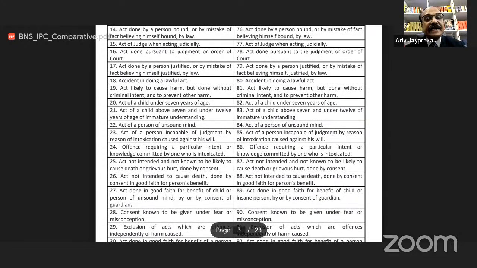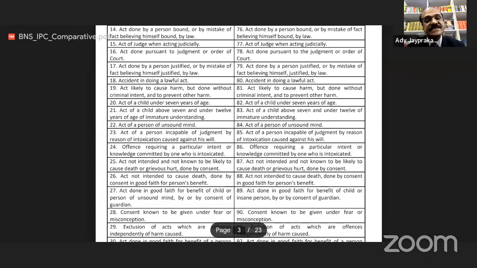Section 20 of BNS is related to act of child under 7 years of age. Earlier it was section 82. Section 21 of BNS is related to act of child above 7 and under 12 years of age of immature understanding. Earlier it was section 83. Now in BNS section 22 is related to act of a person of unsound mind. Earlier it was section 84.